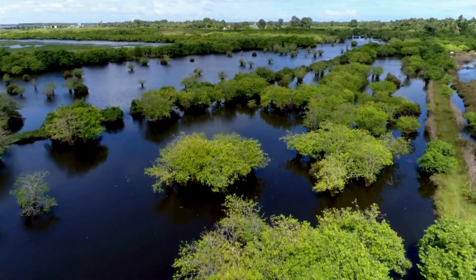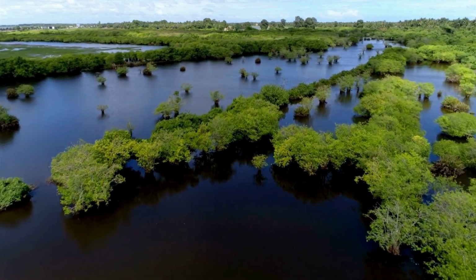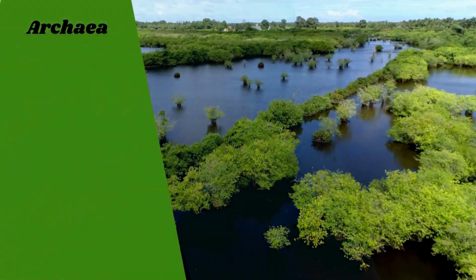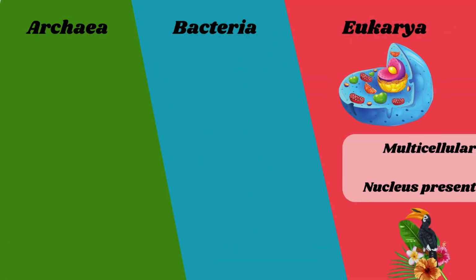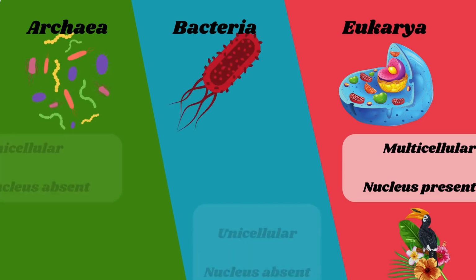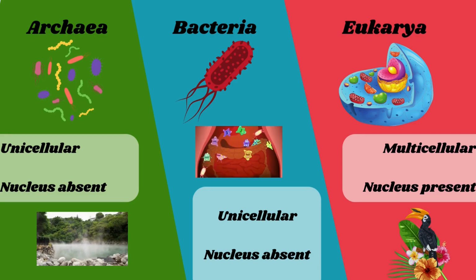After being considered a living thing or not, life is then divided into 3 domains. These are archaea, bacteria, and eukarya. Organisms that are eukarya have a nucleus and have multiple cells that make them up. Both archaea and bacteria are one-celled and have no nucleus. However, while bacteria can be found almost anywhere, archaea live in extreme environmental conditions like in hot springs and geysers.